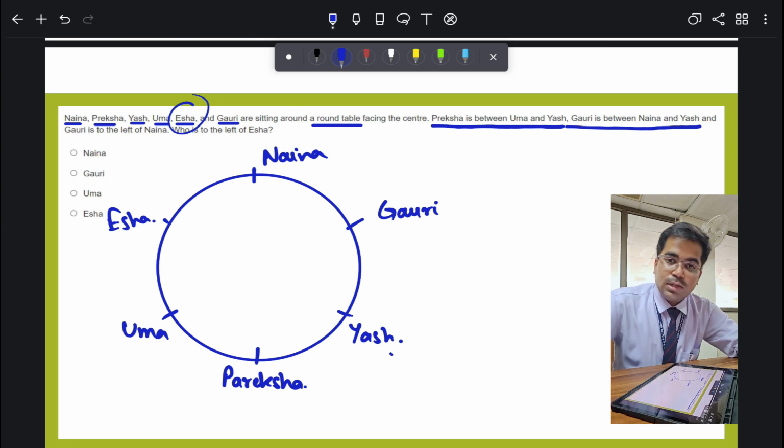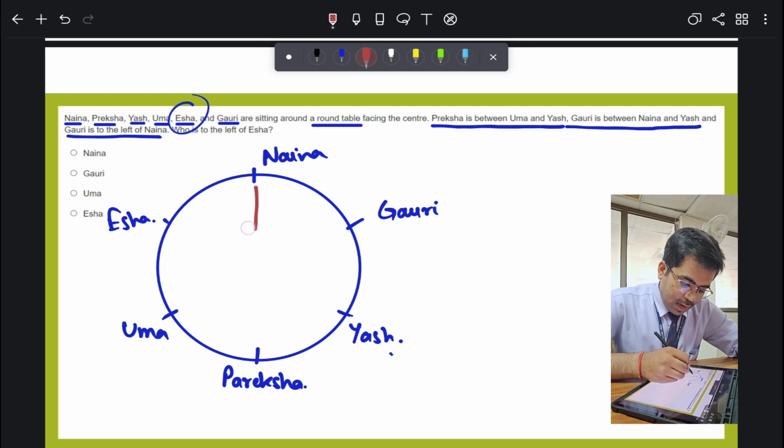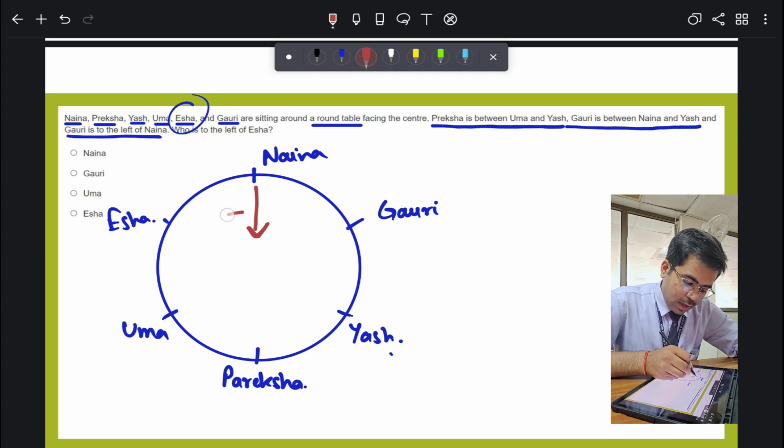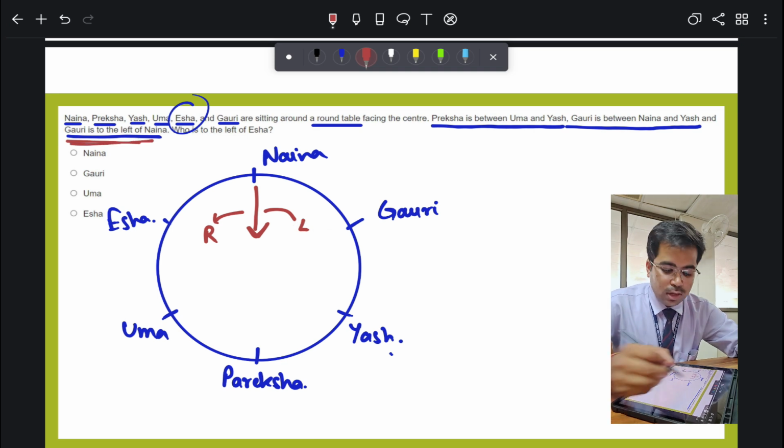Alright, now let's move on forward. Gauri is to the left of Naina. Suppose that Naina is facing here in the center. So the right of Naina will be this part and the left of Naina will be this part. And the question is saying that Gauri is sitting to the left of Naina. So I have made this table correctly.